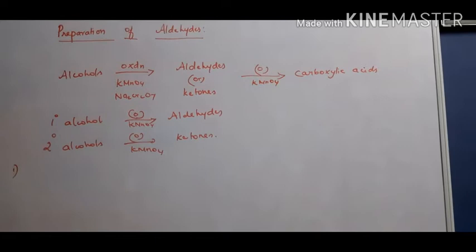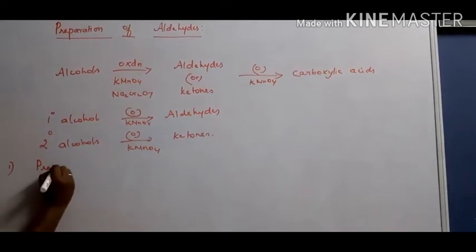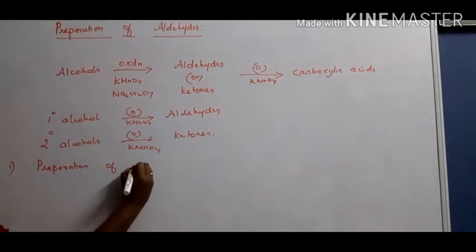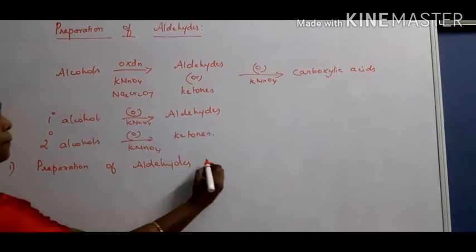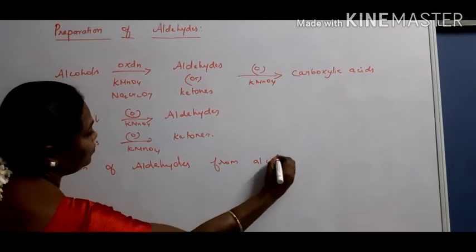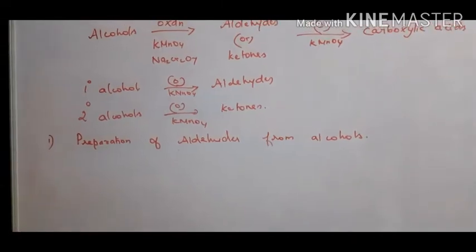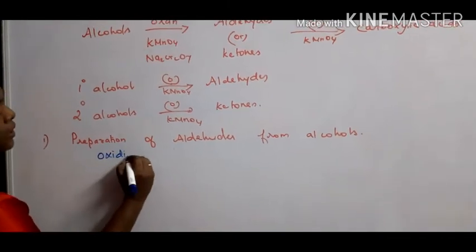We can use alcohols. Alcohols on oxidation give either aldehydes or ketones. A primary alcohol on oxidation in the presence of any oxidizing agent gives aldehydes. A secondary alcohol on oxidation gives ketones. Therefore, aldehydes can be prepared from alcohols: first, preparation of aldehydes from alcohols by the oxidation method.